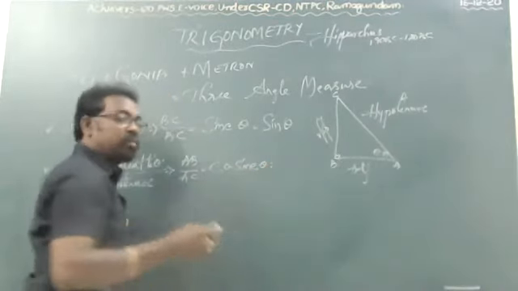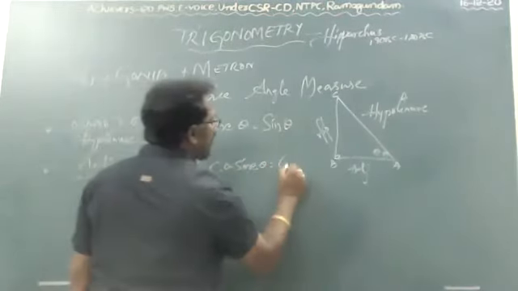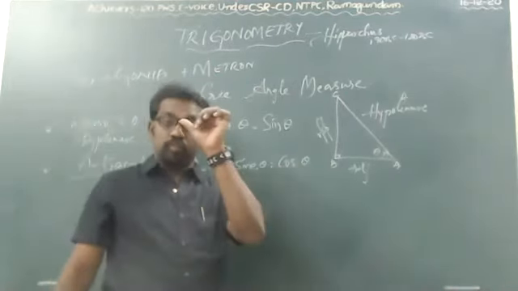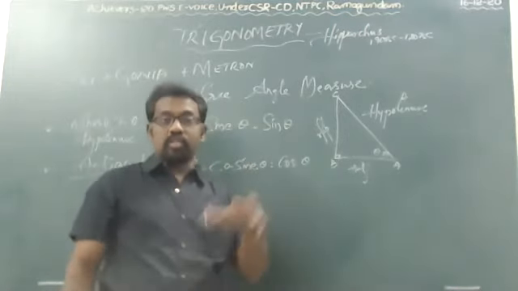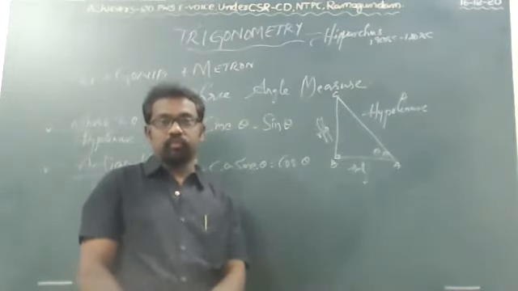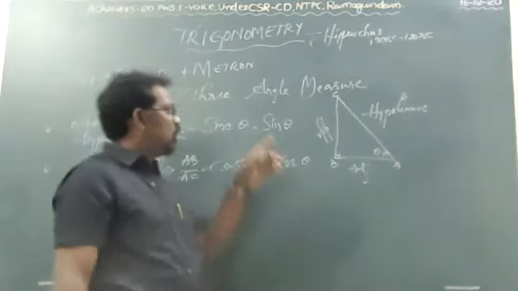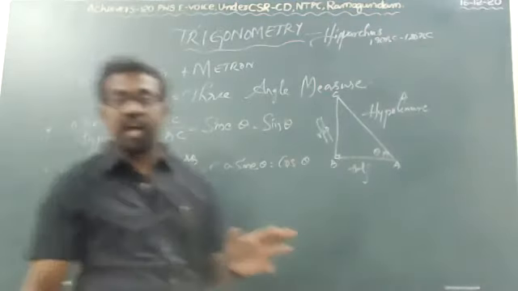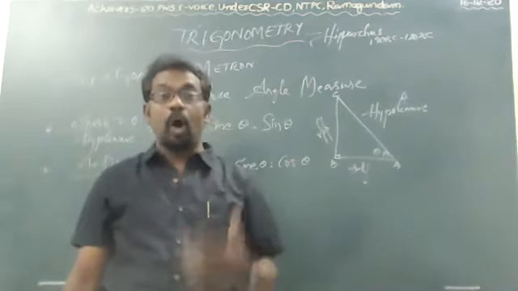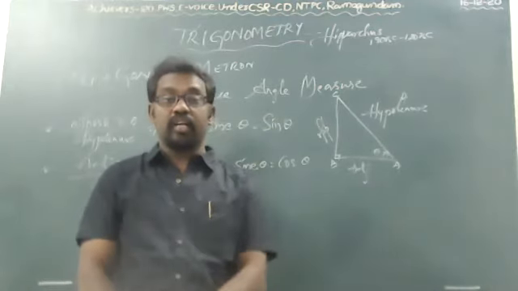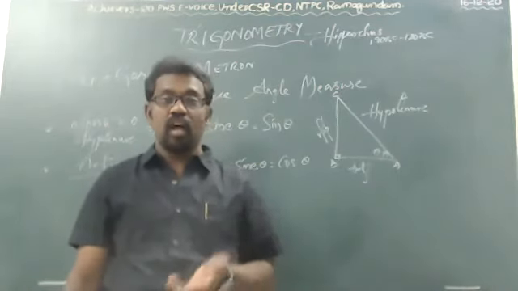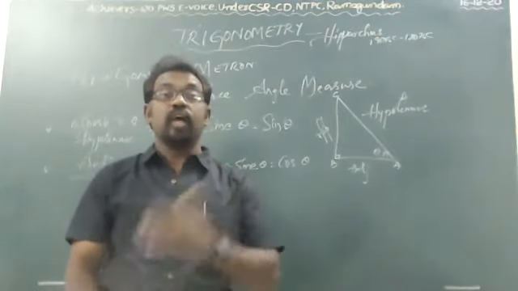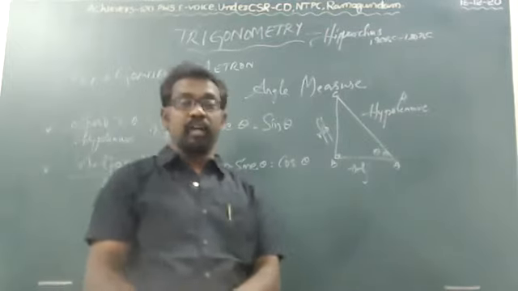Cosine theta, but briefly we can call it cos theta. It is adjacent by hypotenuse. The ratio is most important. What is the ratio of sine? You have to say opposite to theta by hypotenuse. What is the ratio of cos, or cosine? You have to say adjacent by hypotenuse.